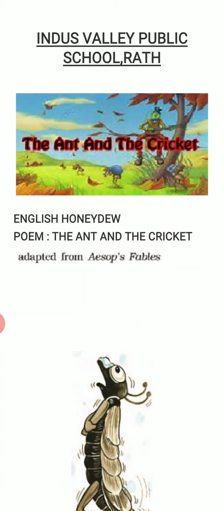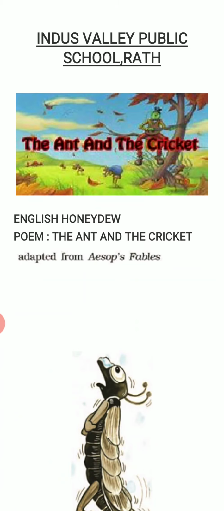So in this poem we have two characters, the ant and the cricket, and these two characters resemble the people in society. Which kind of human beings are there in society?